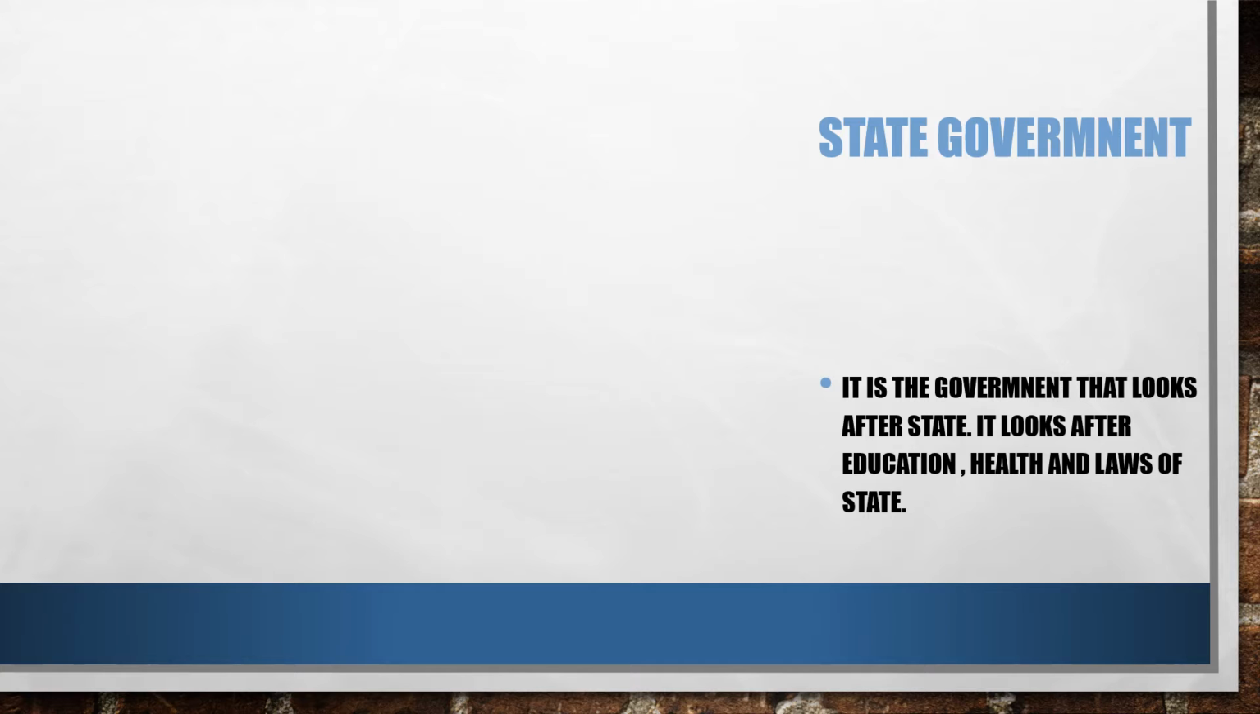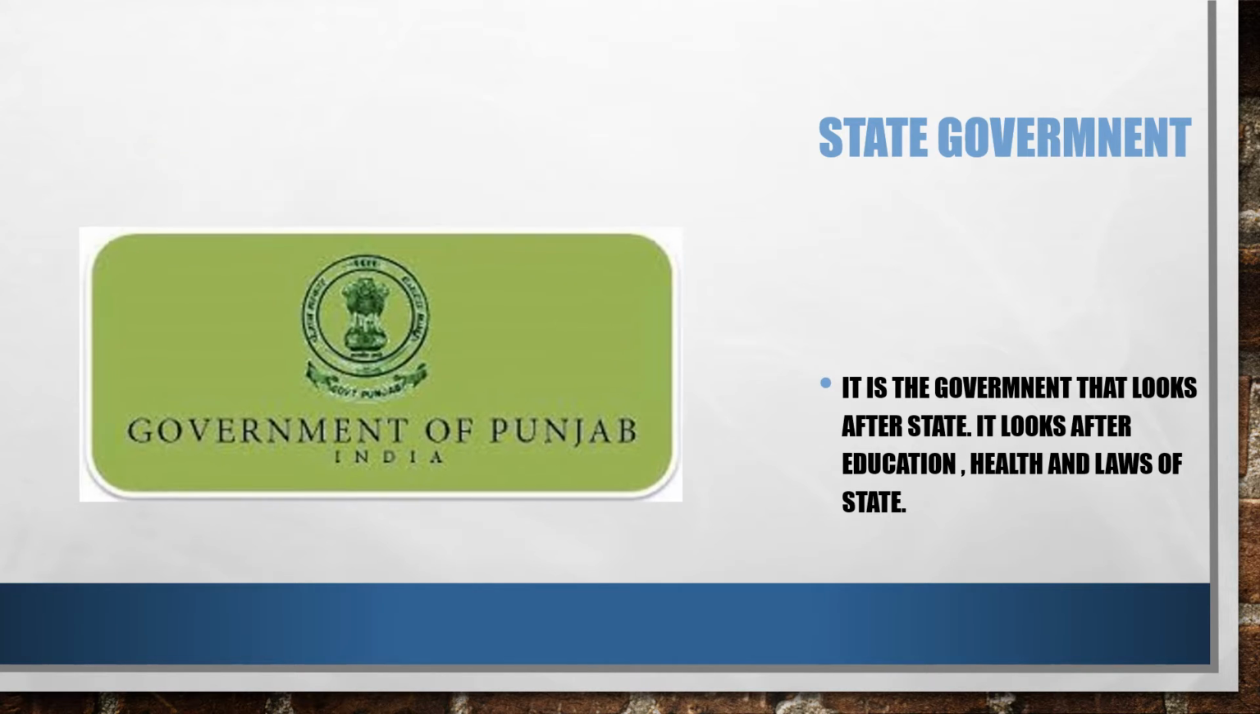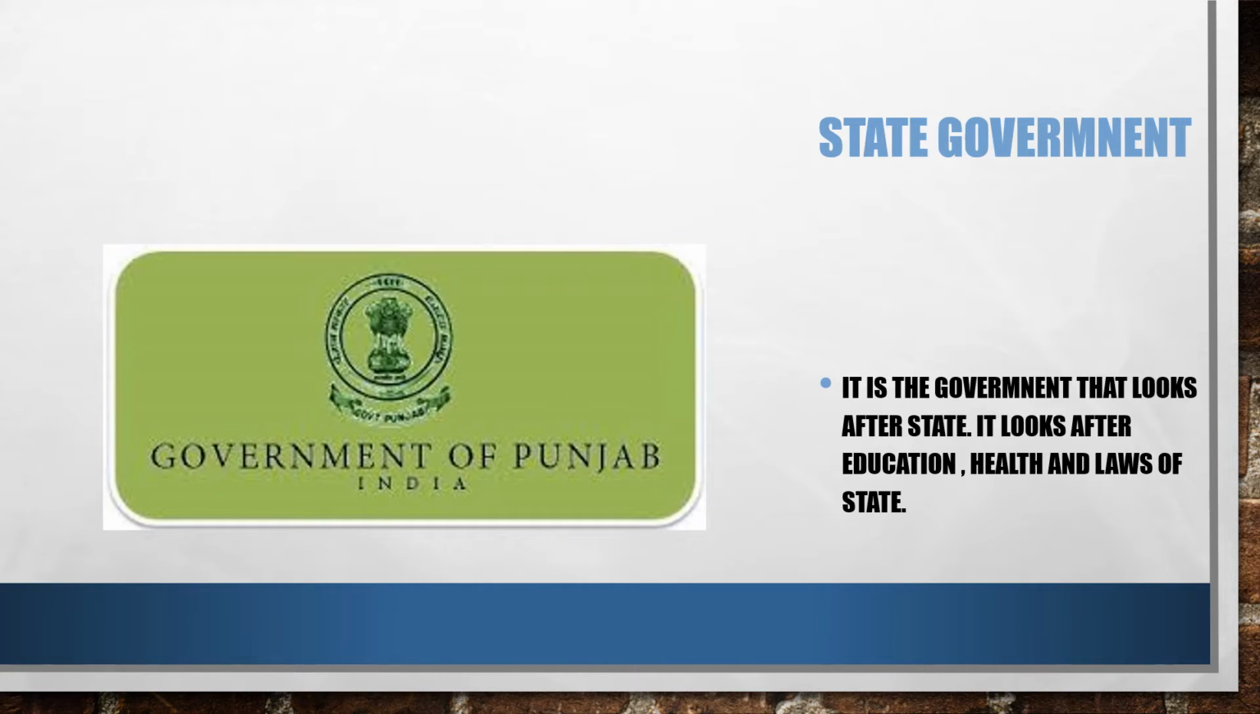State government. It is the government that looks after the state. It looks after the education, health and laws of the state. Like government of Punjab. Punjab is a state and it also has a government.